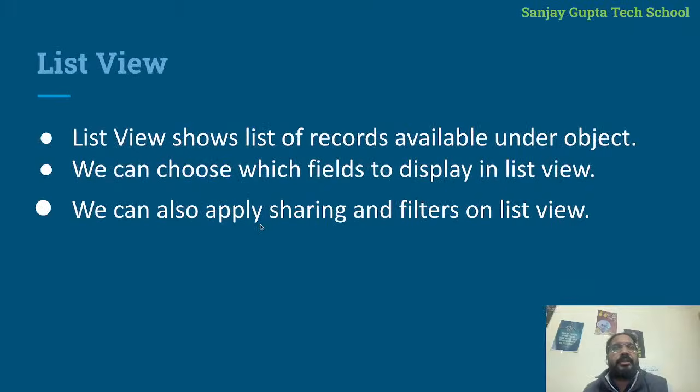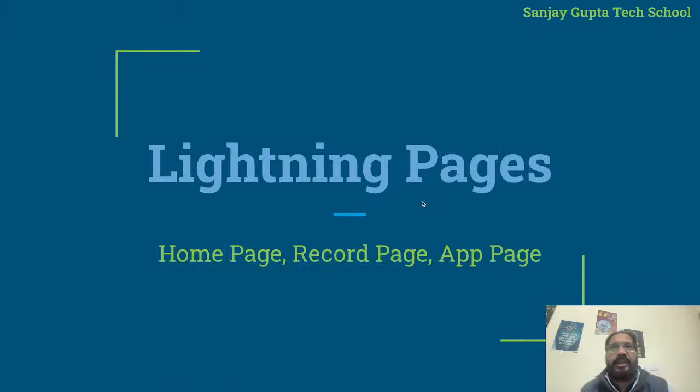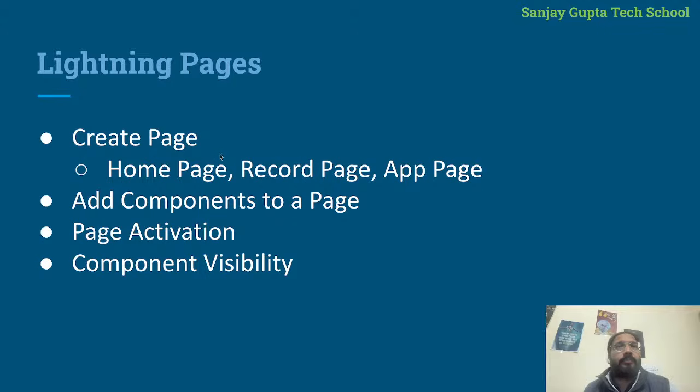So moving to the slides, I just covered list view. Now, the next topic is lightning pages. We need to understand how we can create three types of lightning pages. So we have home page, record page, and app page, right? First I will be creating a home page, and I will explain what a home page is, and we'll check whether this home page is available on the standard application or not. Then we'll see how we can create our custom home page and how we can assign it to a particular application.